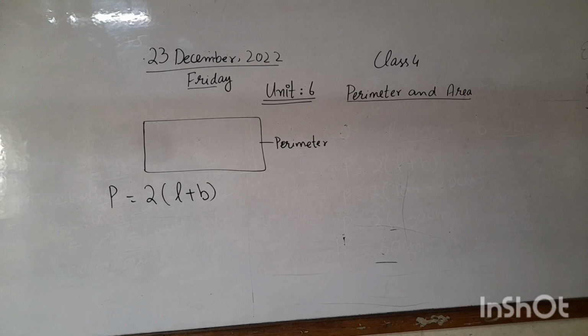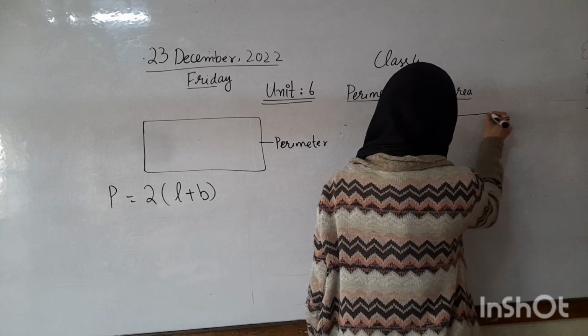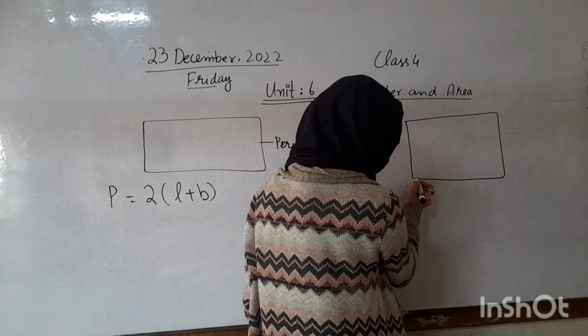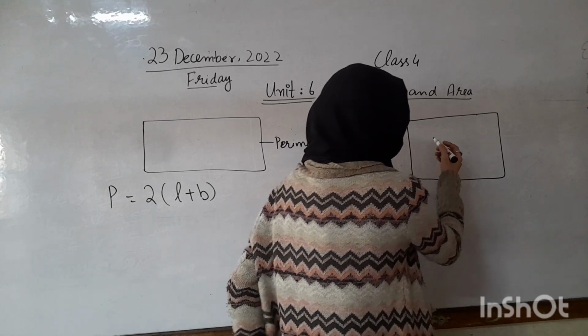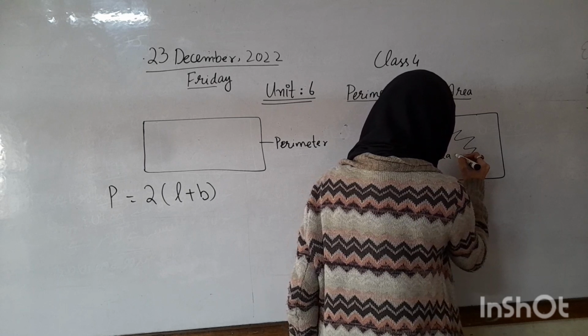The surface enclosed in a closed shape is the region of the closed shape. For example, we have a rectangle and its ending and starting point are the same. The inside space is called the area of the figure.